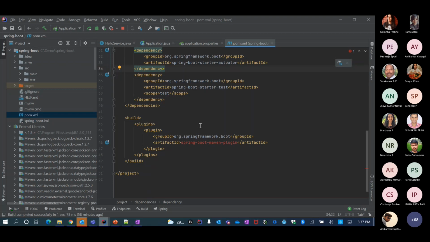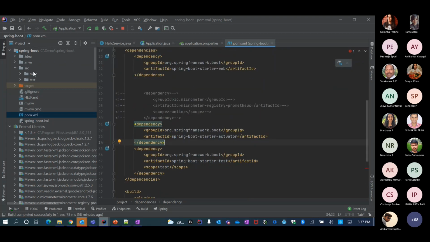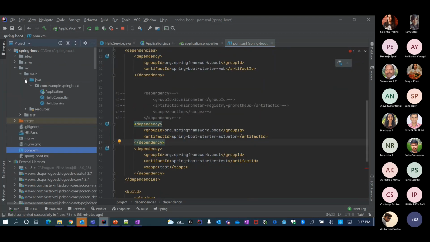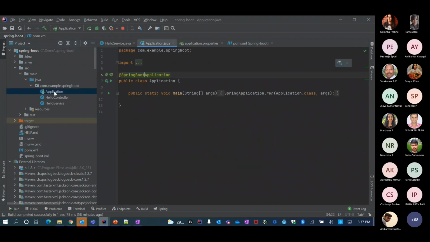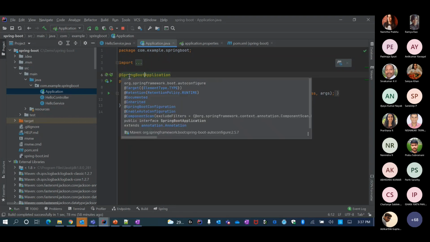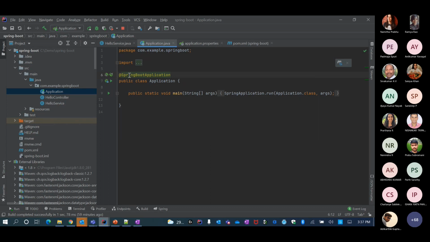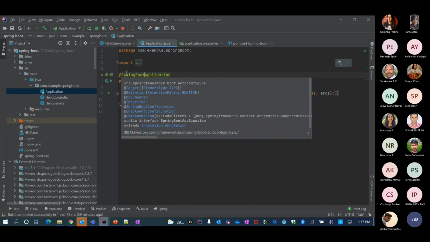Okay. So with this POM, let's see. What is this? This is the starting point. This also came by default. I did not add this when I just downloaded. And then it says add Spring Boot application. Okay, the most important aspect, because this is basically defining what is your starting point.